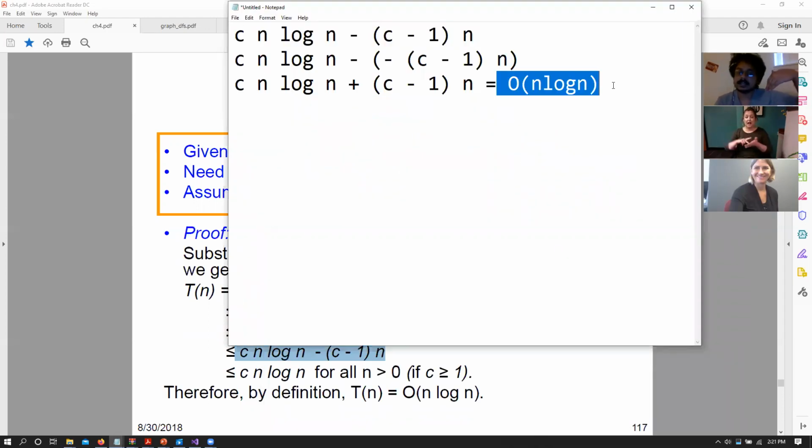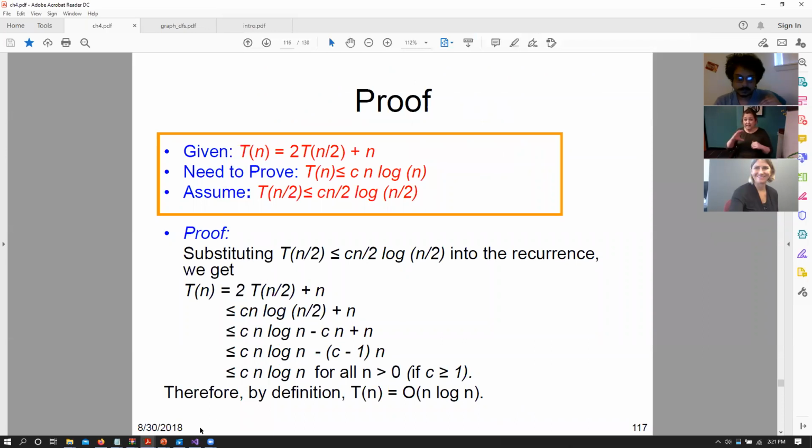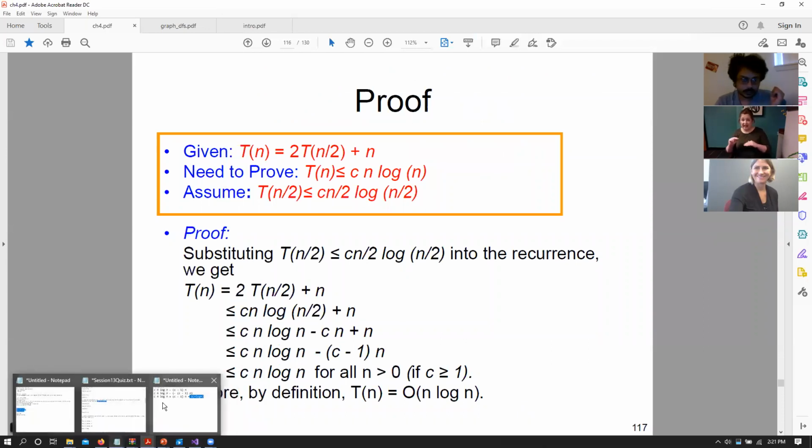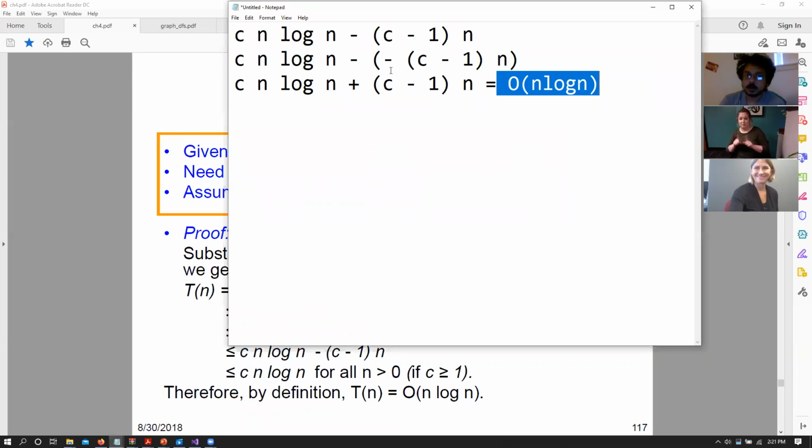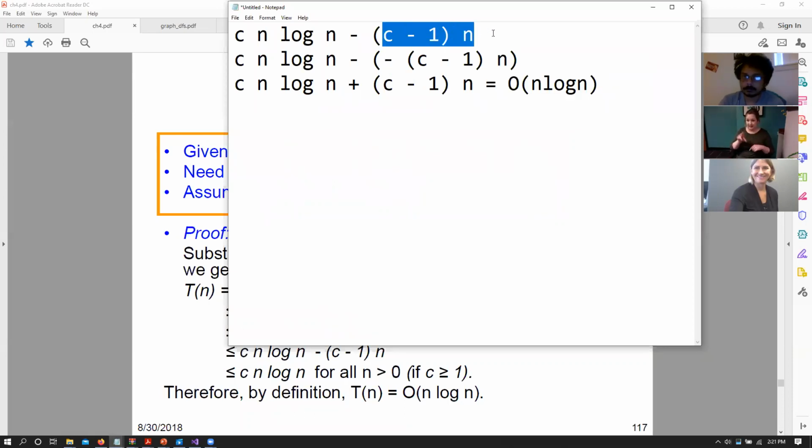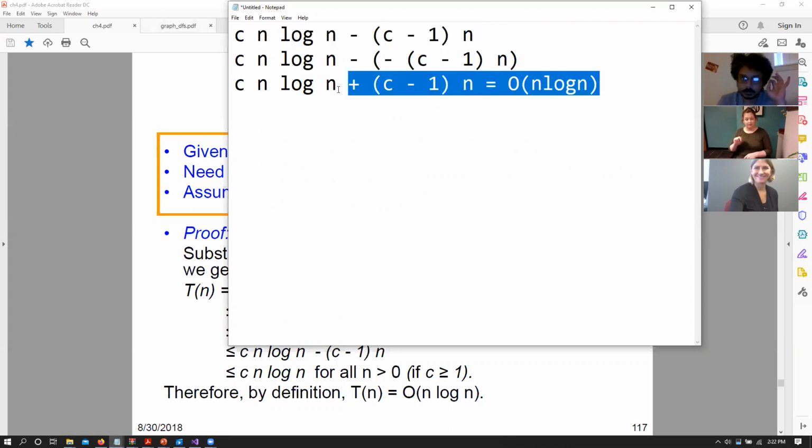But we can't say that this is n log n unless we have some C that is greater than 1 and n is greater than 0, right? The question was, what if (C minus 1) times n was less than 0? If it was less than 0, then we could have assumed that this is negative, right? And if it is negative, exactly as you said, for the third one we cannot say that it is n log n. For the first one, yes, but not for the third one.